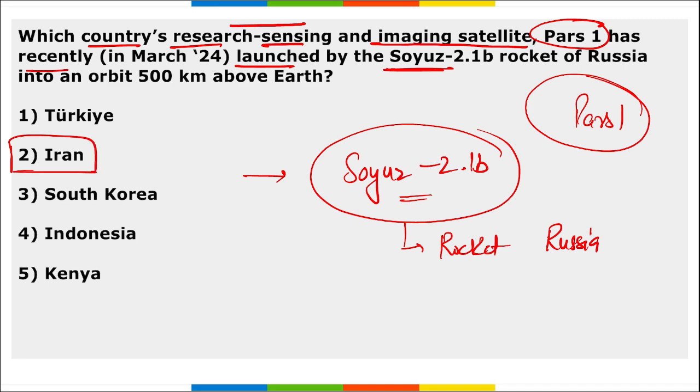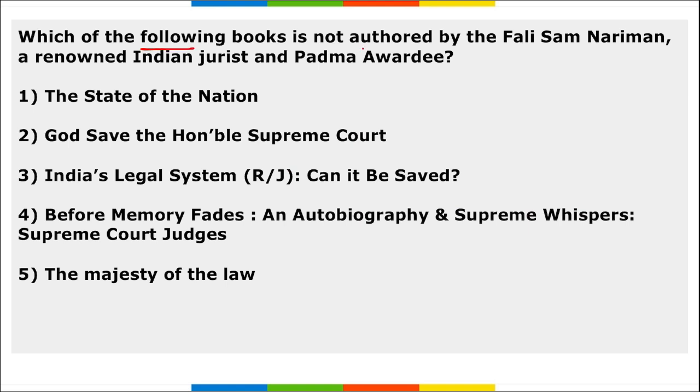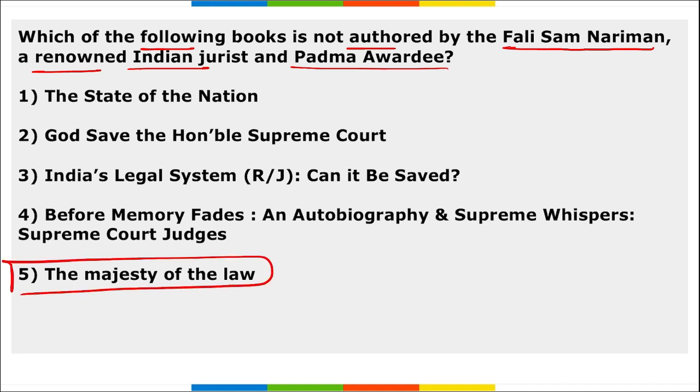Correct? Next, which of the following books is not authored by Fali Sam Nariman, a renowned Indian jurist and Padma awardee? So which of the following books was not authored by him? All of the books except The Majesty of the Law were authored by him.